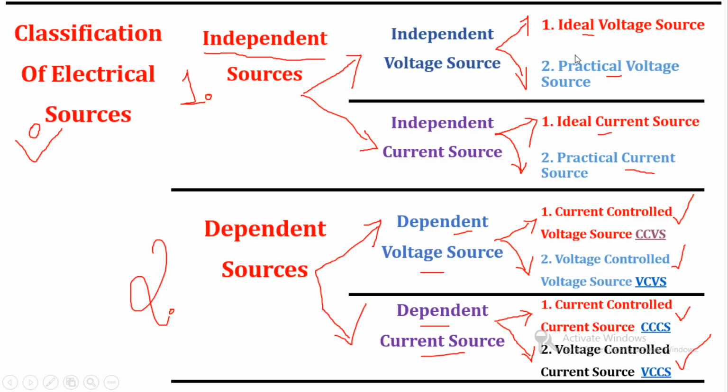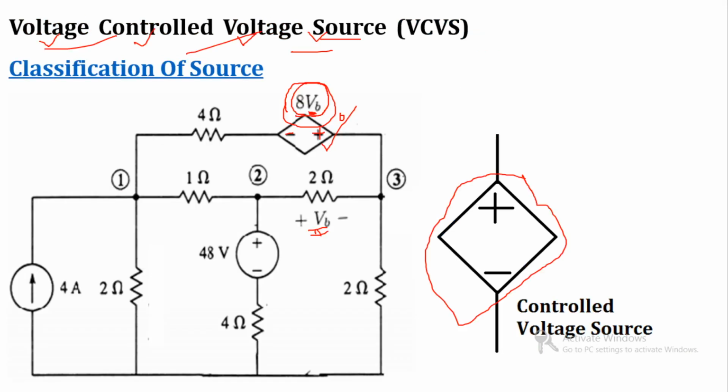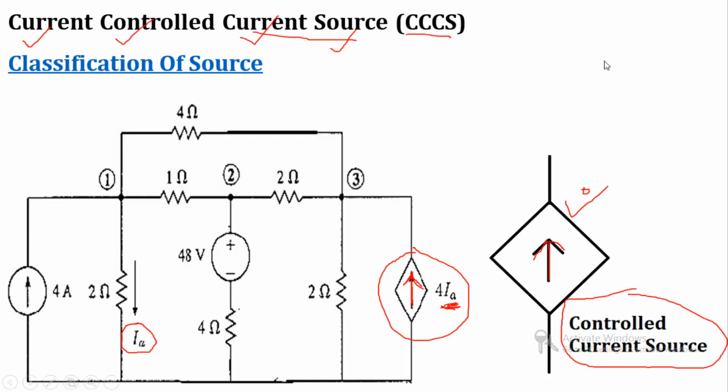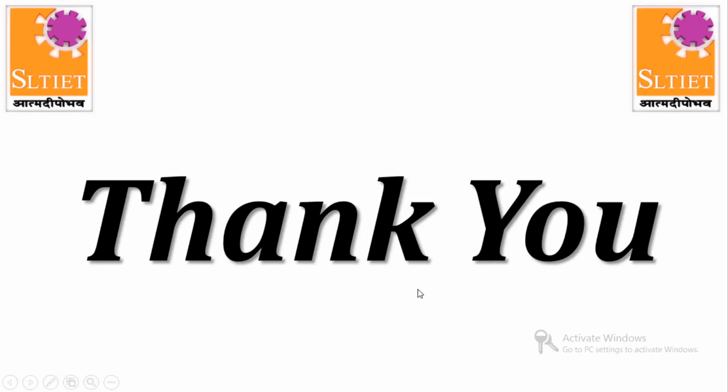We have seen the ideal and practical voltage source, and ideal and practical current source. Next, we have seen the CCVS, the current controlled voltage source, and the VCVS, the voltage controlled voltage source. Again, we have seen the current controlled current source and voltage controlled current source. So with this we have concluded our session.